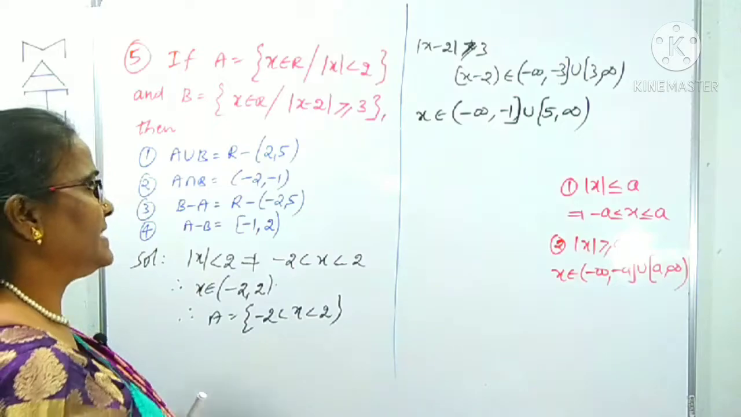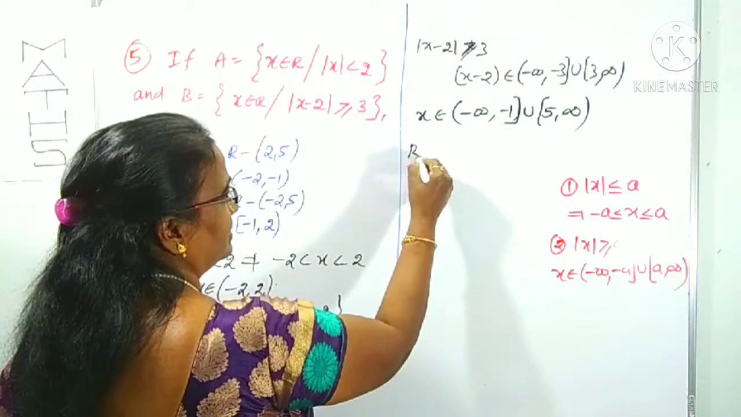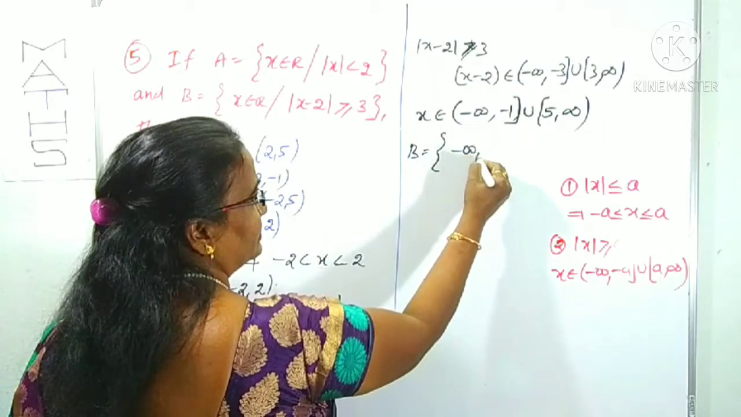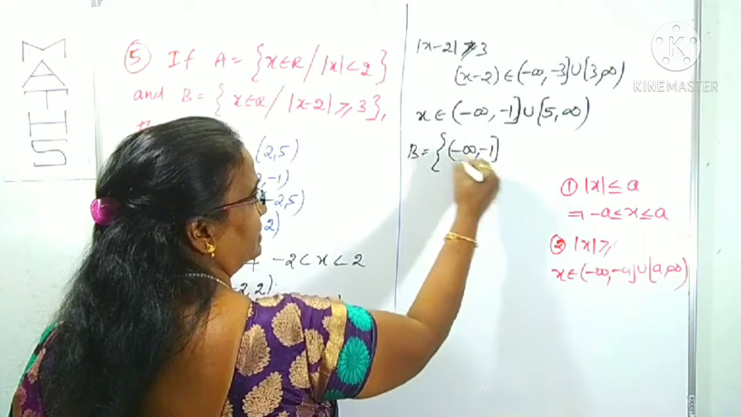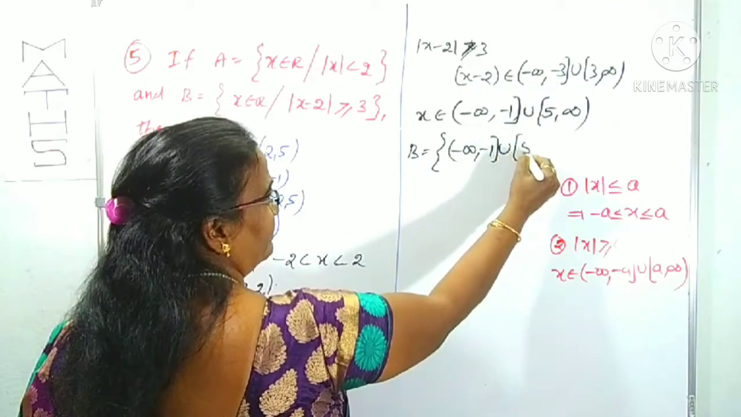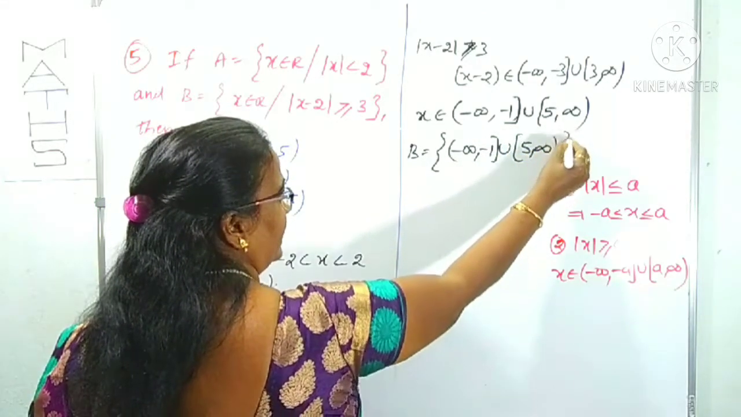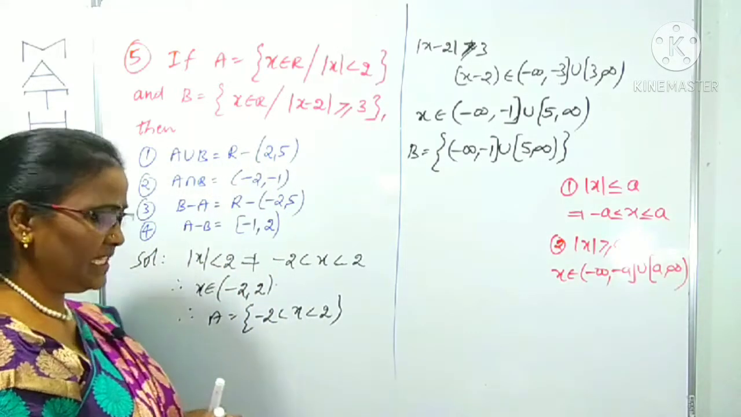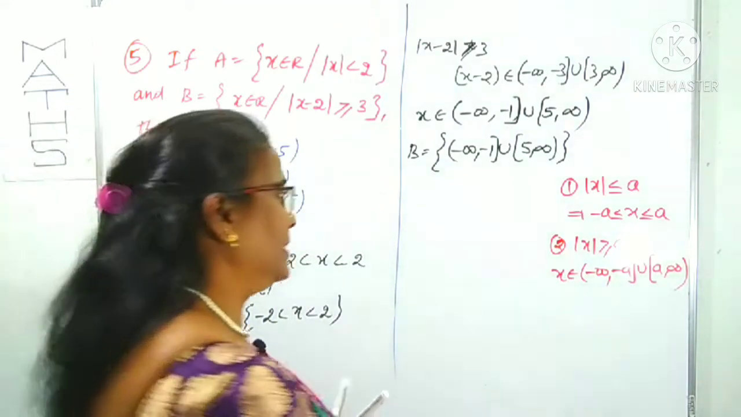This is set B. Therefore, B contains the set (-∞, -1] union [5, ∞). Okay, till here okay. Next, what is being asked? He has given some options. Which option is correct? We have to check it.